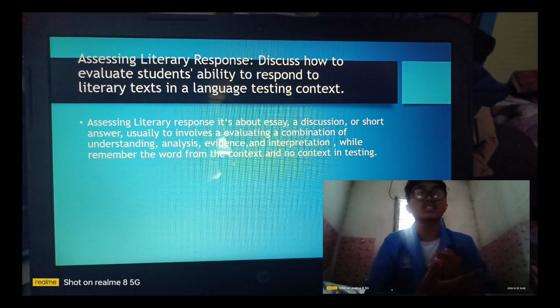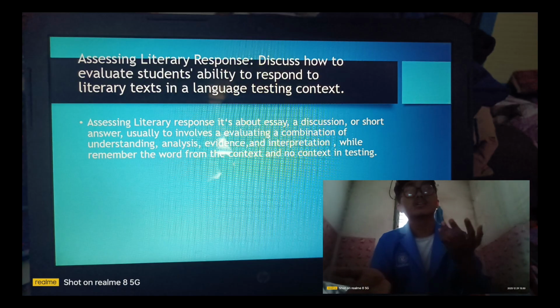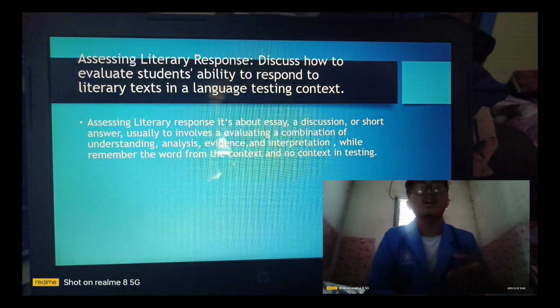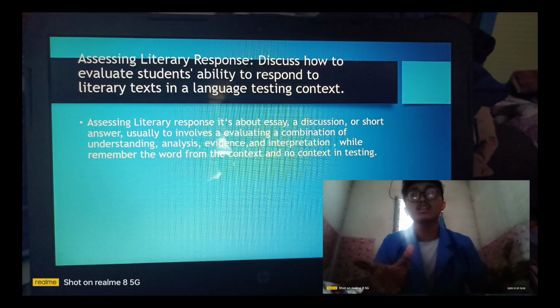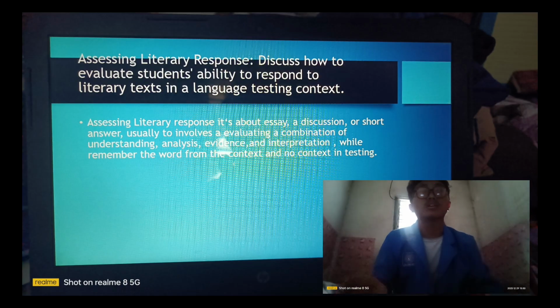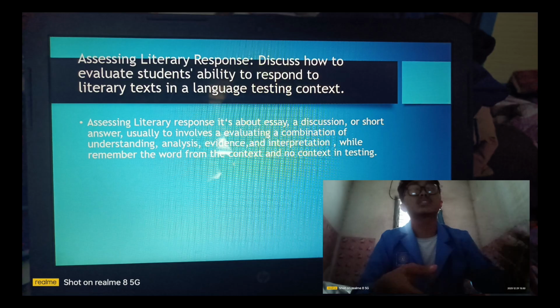For understanding, you remember your question or your discussion, like this is the most on point answer. Analysis is your imagination about that portion of discussion or short story for the answer.